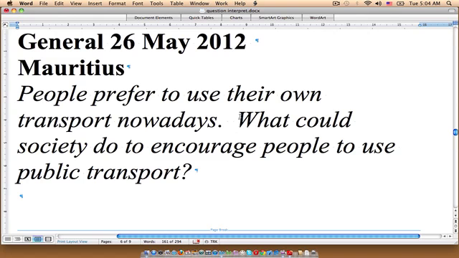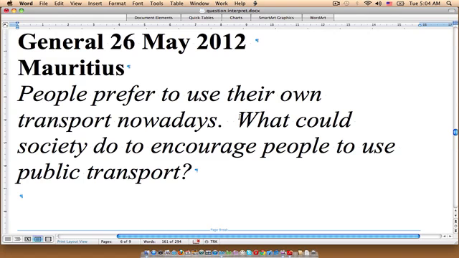So we can do this by structuring our essay as an argument essay. And what would happen is that the thesis that we write would include a few of the major suggestions that we want to analyze in the body of the essay.